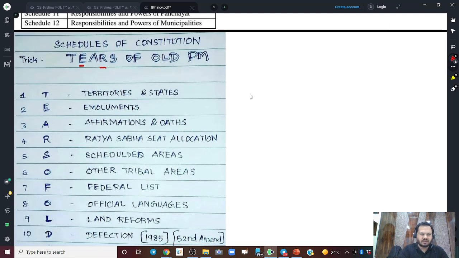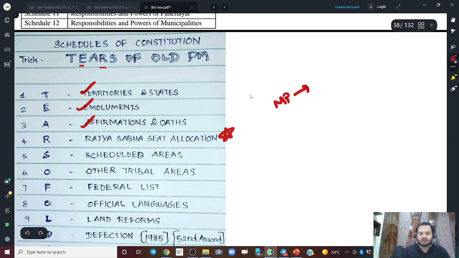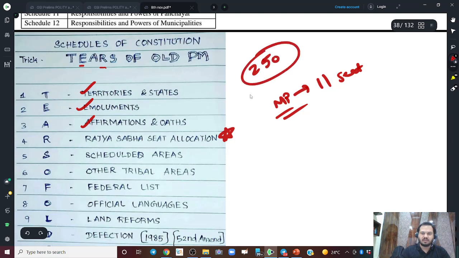You know, Schedule 1 is about territory, the second one is emoluments of few dignitaries, and Schedule 3 is about affirmations and oaths. Schedule 4, a very famous one, is about allocation of seats to Rajya Sabha, allocation of seats to the states. Like the state of Madhya Pradesh has how many? They have 11 seats for Rajya Sabha. There are a total of 250 seats in Rajya Sabha. Some are vacant, maybe 245 are filled. These 245 are filled by various states, and 11 are filled by Madhya Pradesh.